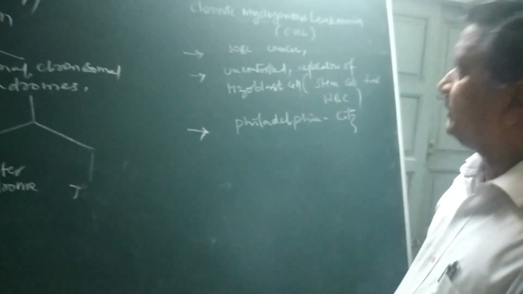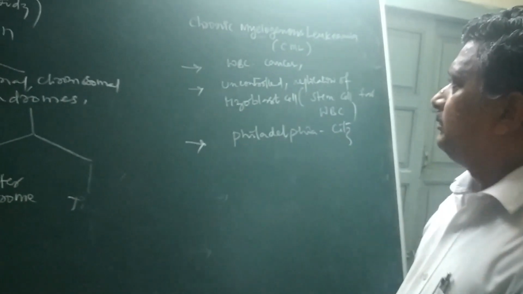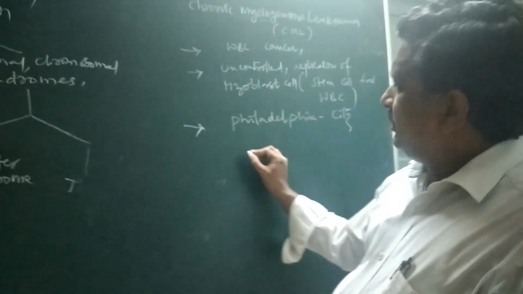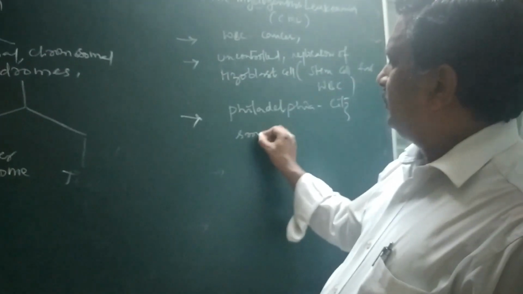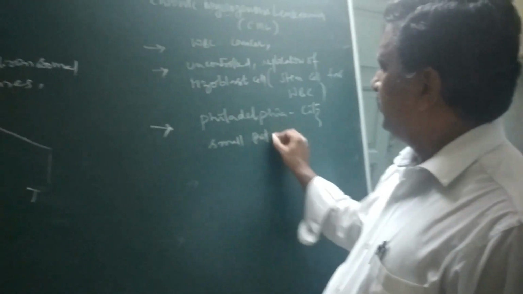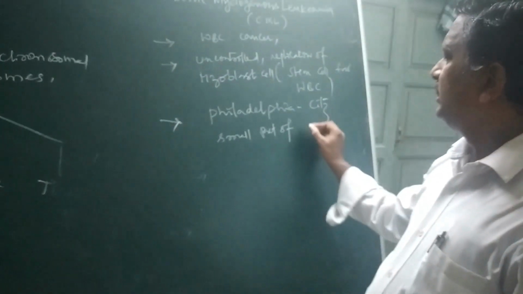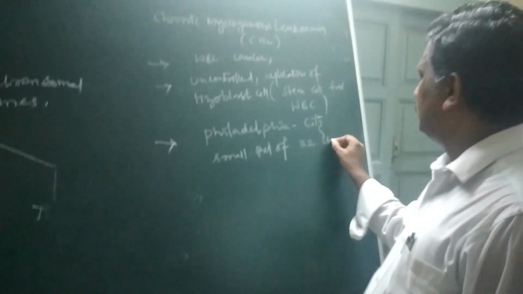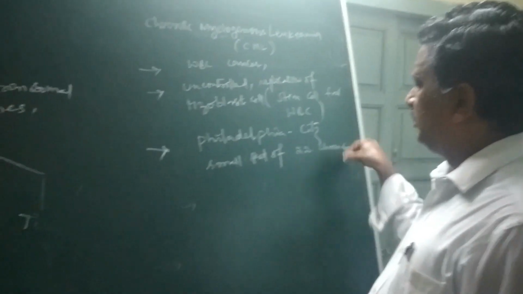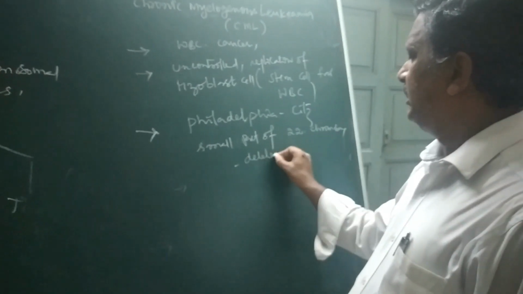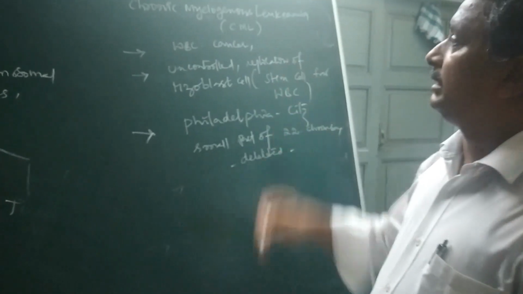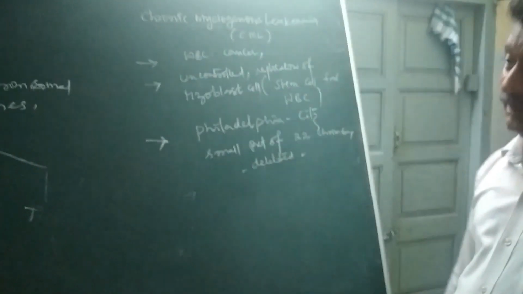In early stages, it was thought that a small part of the 22nd chromosome may be deleted, hence this kind of chronic myelogenous leukemia was developed.